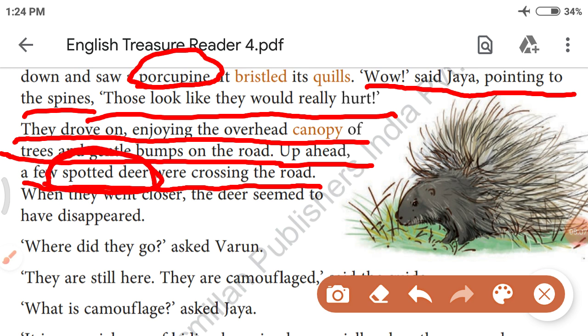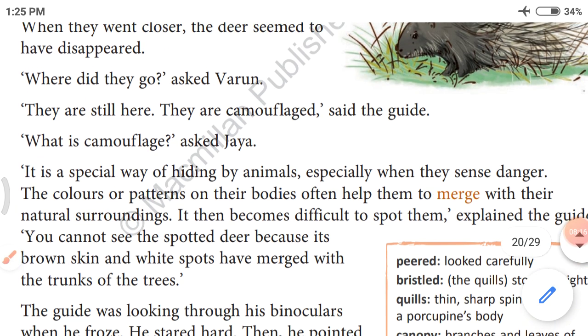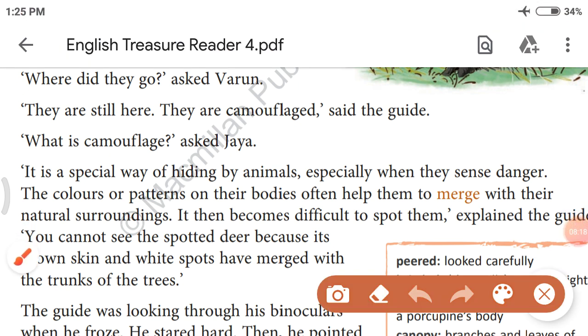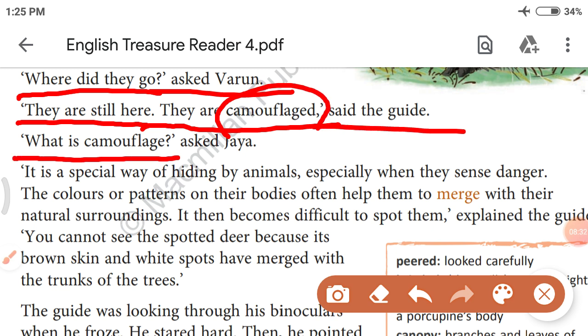Now let's see. When they went closer, the deer seemed to have disappeared. Let's see why they disappeared. "Where did they go?" asked Varun. "They are still here, but they are camouflaged." What is camouflaged? "Let's see," said the guide. "What is camouflaged?" asked Jaya. Let's see what camouflage is.